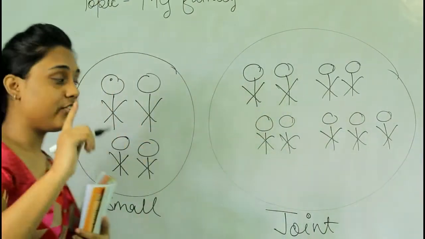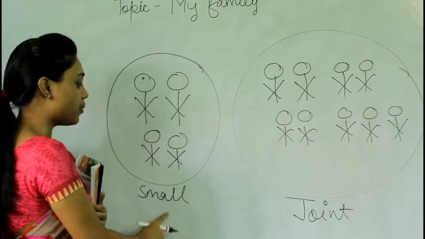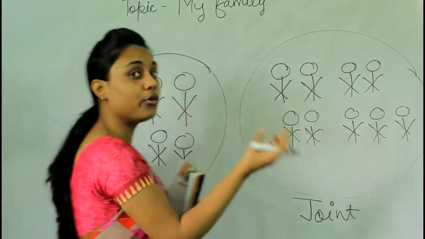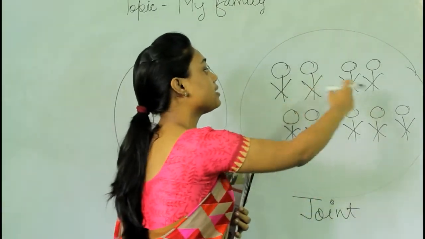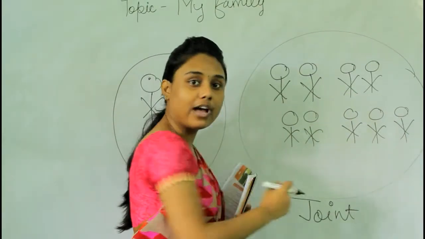Okay? So when we have only 4 to 5 members in our family, it is called a small family, and when we have more members in our family like grandparents, parents, uncles, aunts, etc., we call it a joint family.